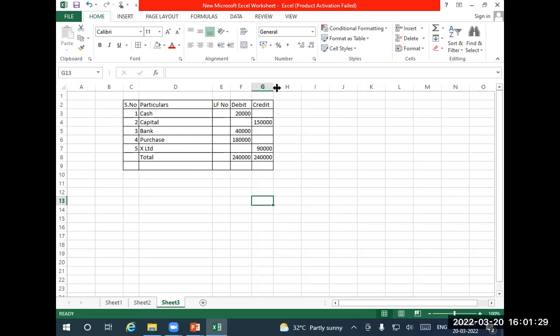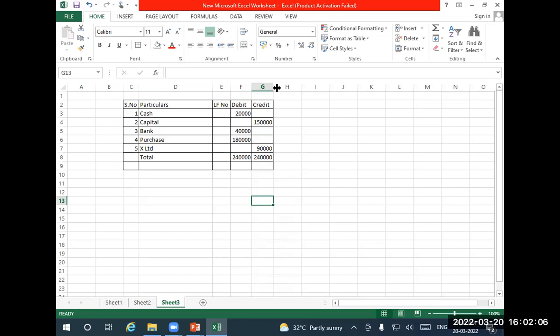Interest. These are all common terms. If it is given as received or paid, it is clear. We don't want to apply this logic. But nothing is given. In the trial balance, you have an item here, the 6th item, just interest. Interest can be paid, interest can be received also. How do I know that? I have to see by side. If it is given on the debit side, I have to confirm that it is an expenditure. If it is given on credit side, I have to confirm as income. That's the logic. Okay. Now, based on this logic, we have to prepare profit and loss account and balance sheet.